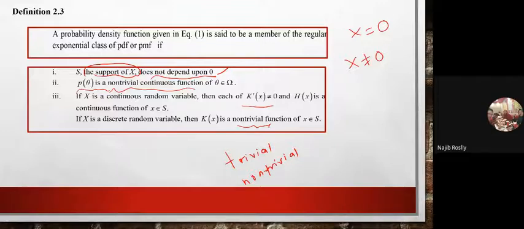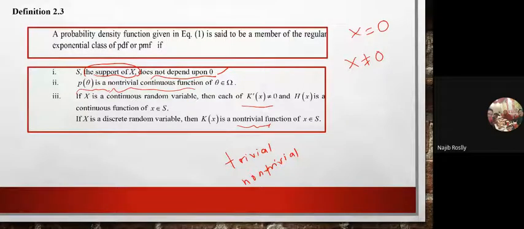So if these three properties are satisfied, then we can say our probability density function is a member of the regular exponential class. First, the support of X does not depend upon theta, so your range does not include theta.